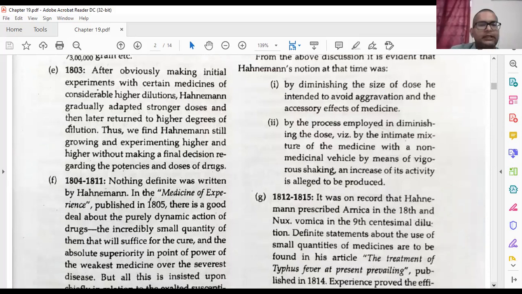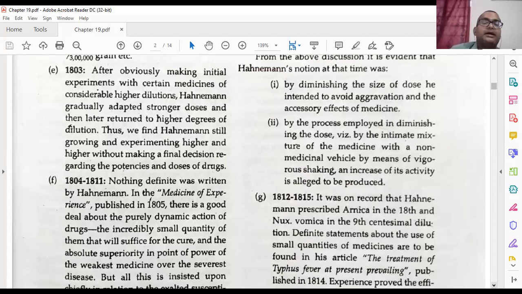Then from 1804 to 1811, nothing definite was written by Hahnemann. His book Medicine of Experience was published in 1805. There is a good deal about the purity of dynamic action of the drug.